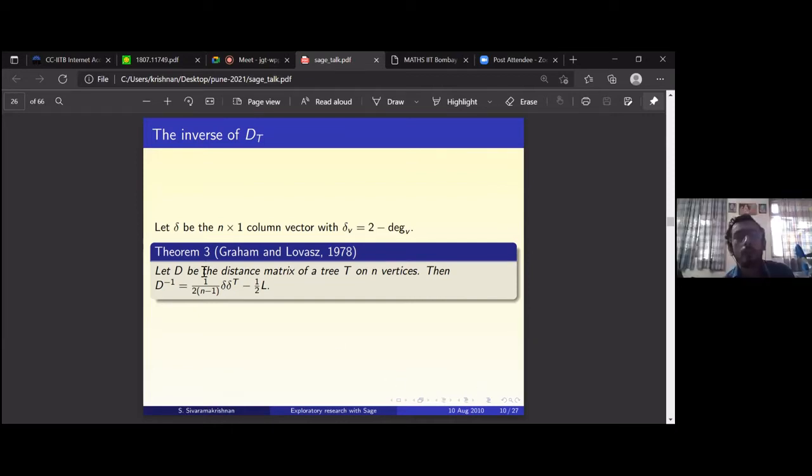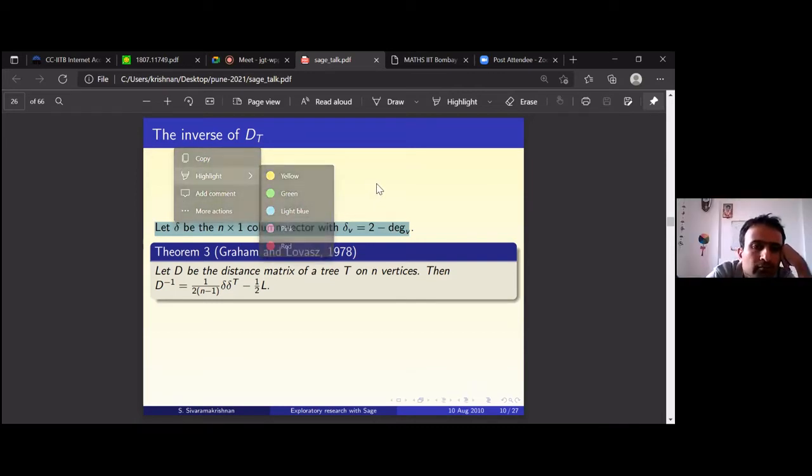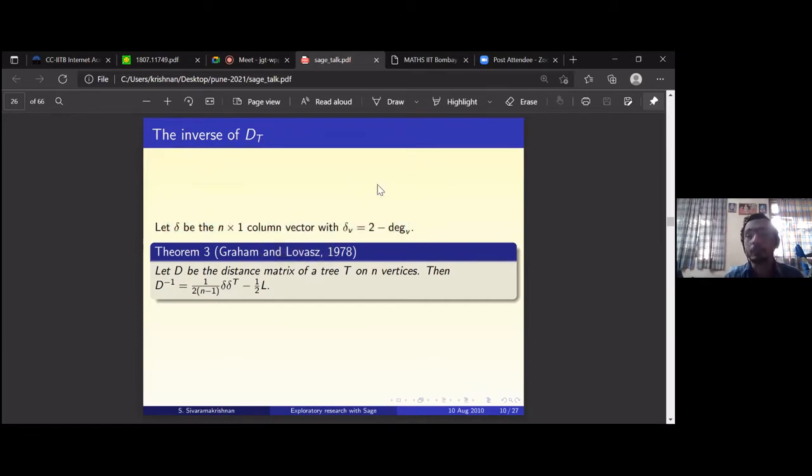Delta is a column vector, n cross 1. Is it getting highlighted? The first line seems highlighted for me. Yes. Okay. So delta is a column vector. So delta times delta transpose will be an n cross n matrix, but it's a rank 1 matrix. Anything xy transpose will be rank 1. So here it's just x x transpose.